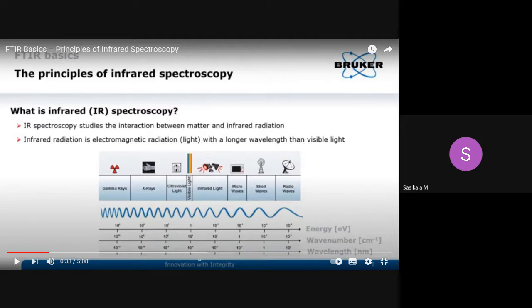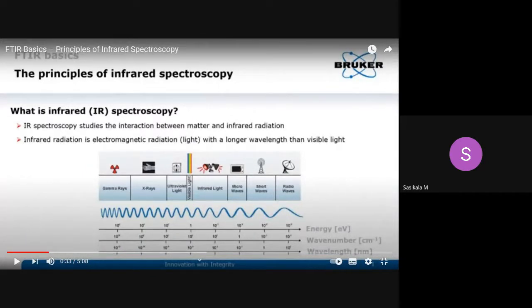To get structural information of organic molecules, we must use the mid-IR region, which is the widely used IR region.